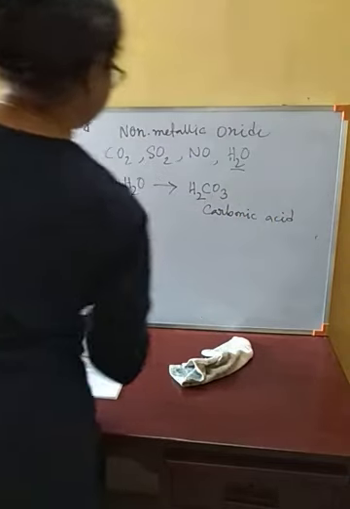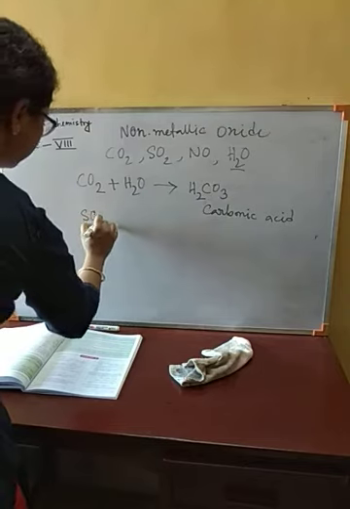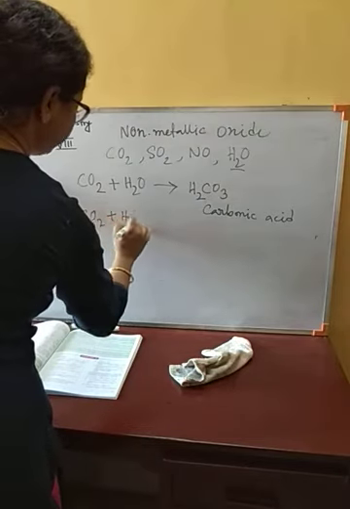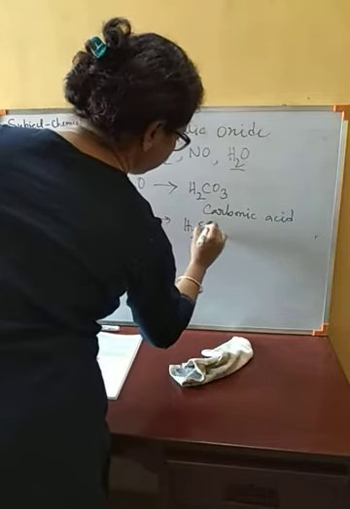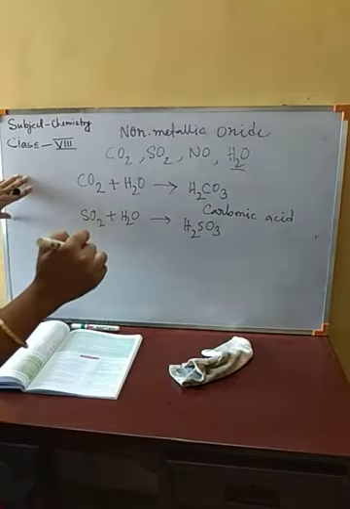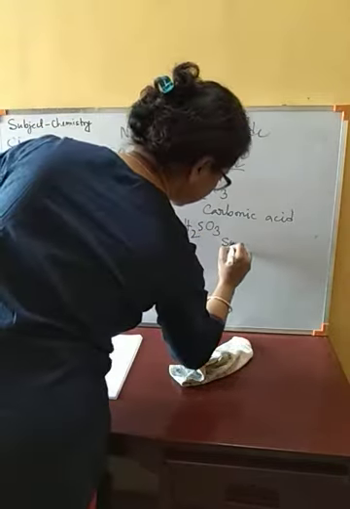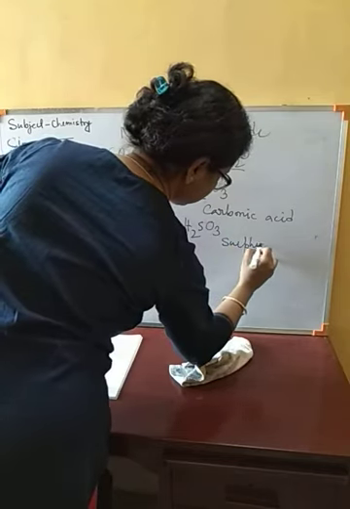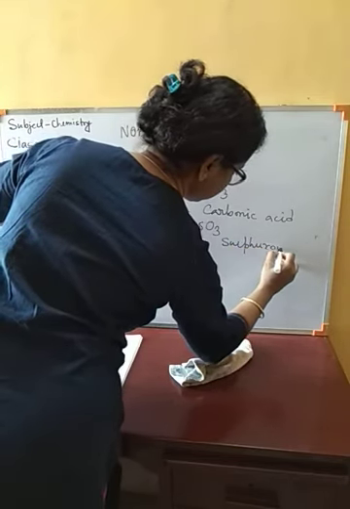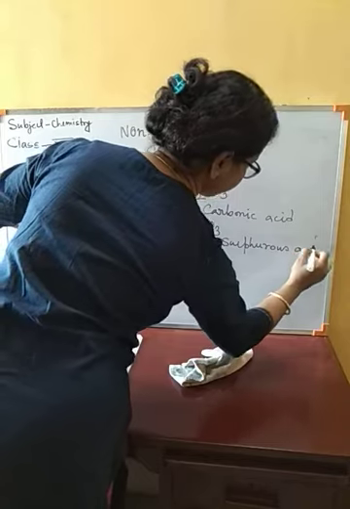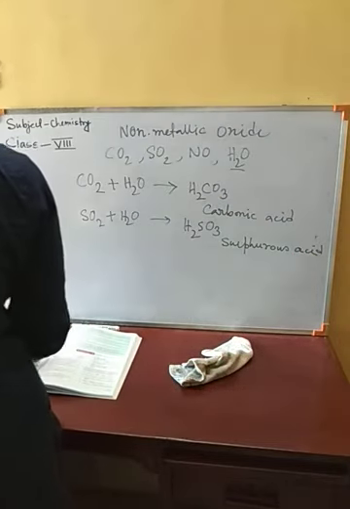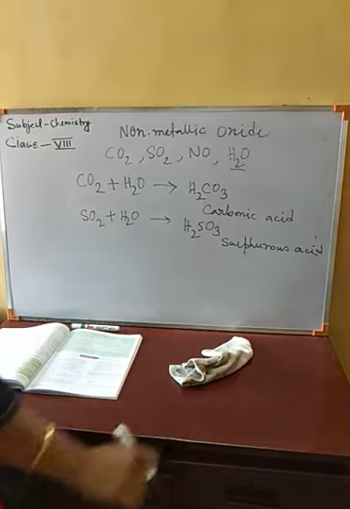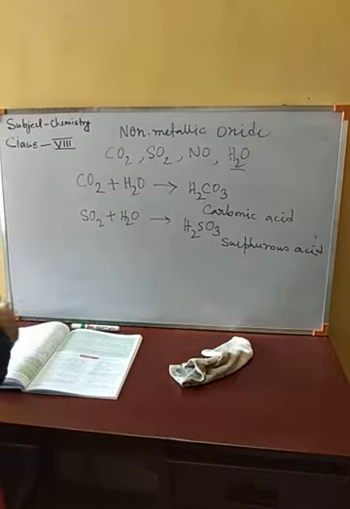In the same manner, if SO2 reacts with water, H2SO3 we will get. This is sulfurous acid. This is from sulfur dioxide.